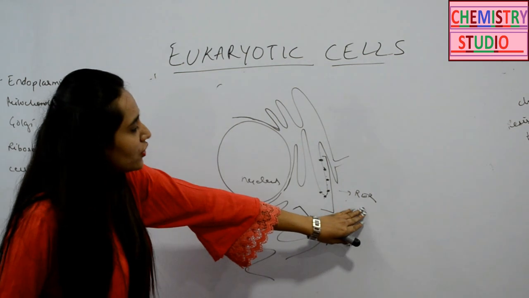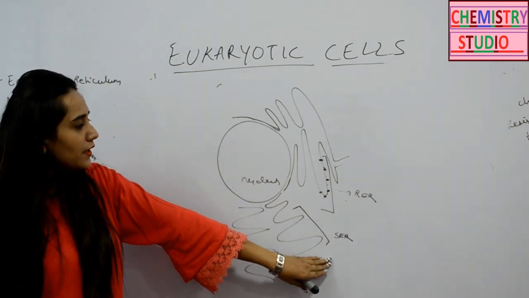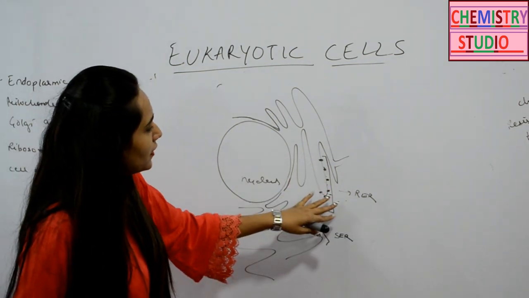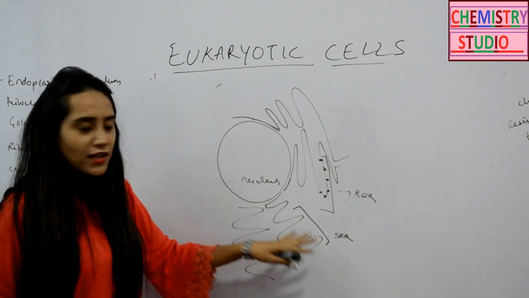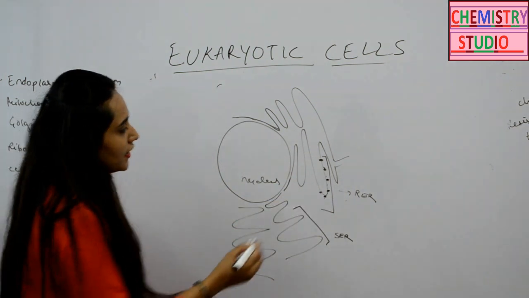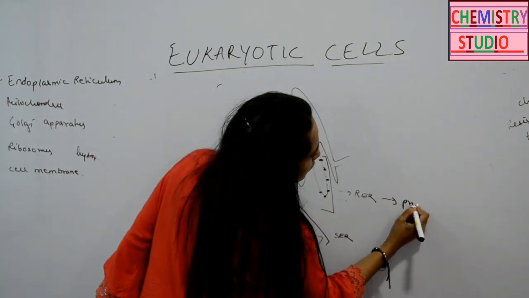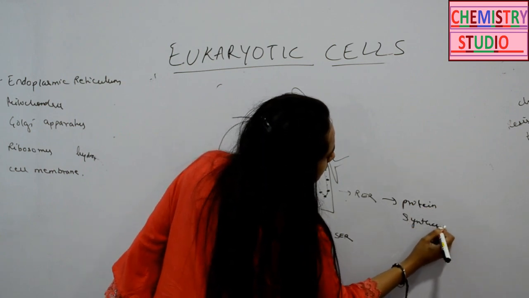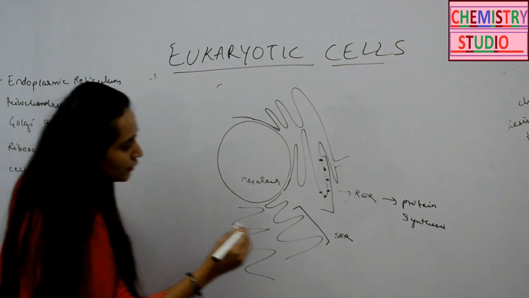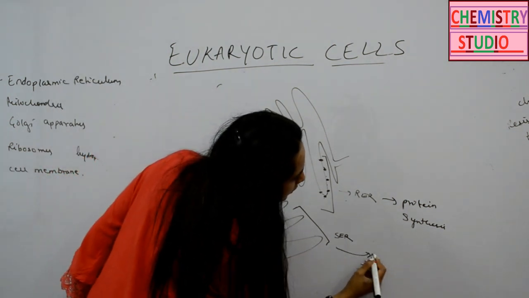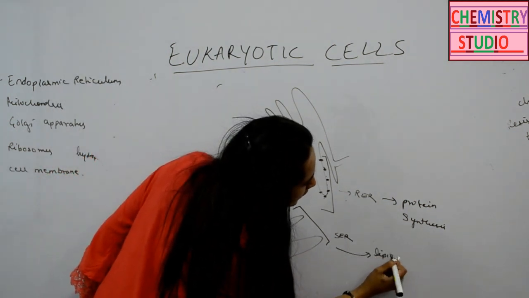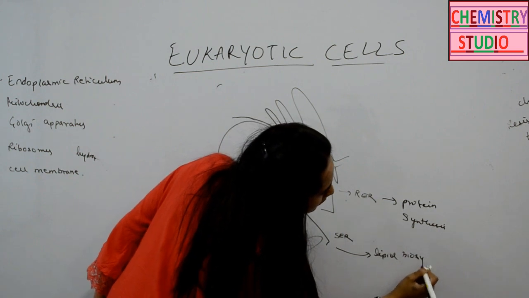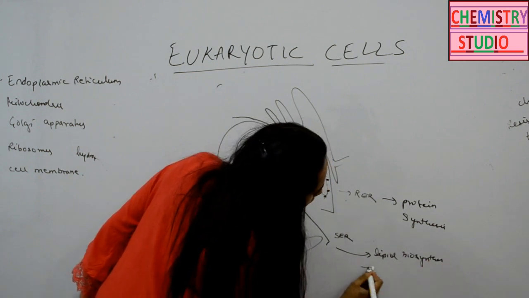Since the rough endoplasmic reticulum has ribosomes attached to it, it has a role in synthesis of protein. Whereas the smooth endoplasmic reticulum has a function in lipid biosynthesis and detoxification.